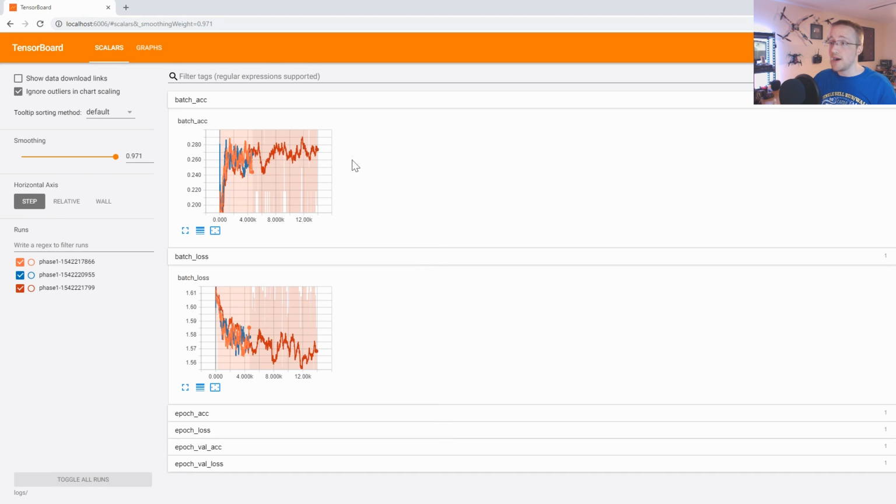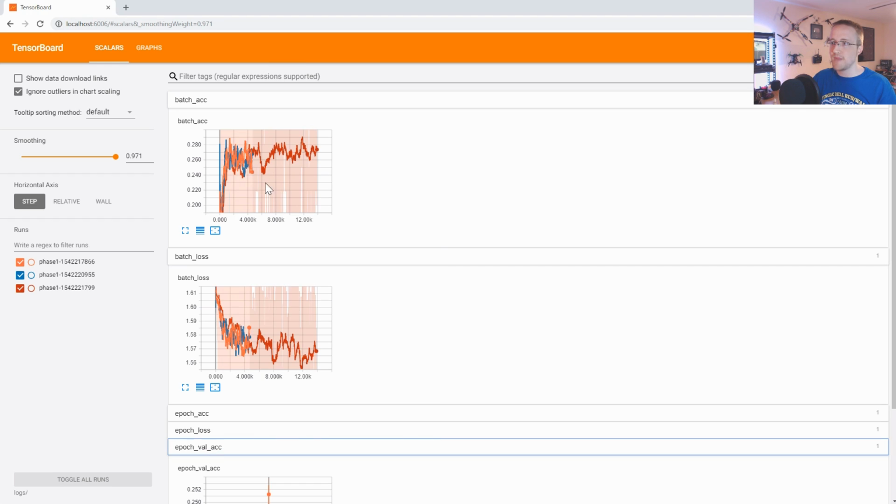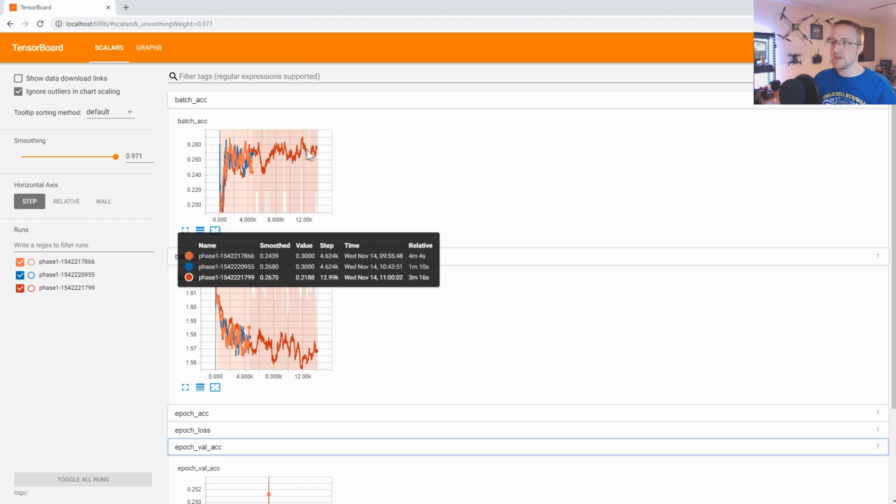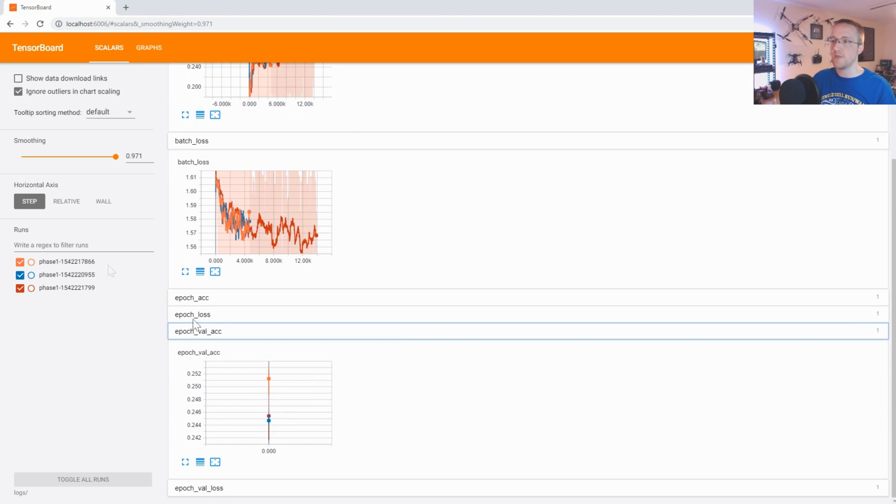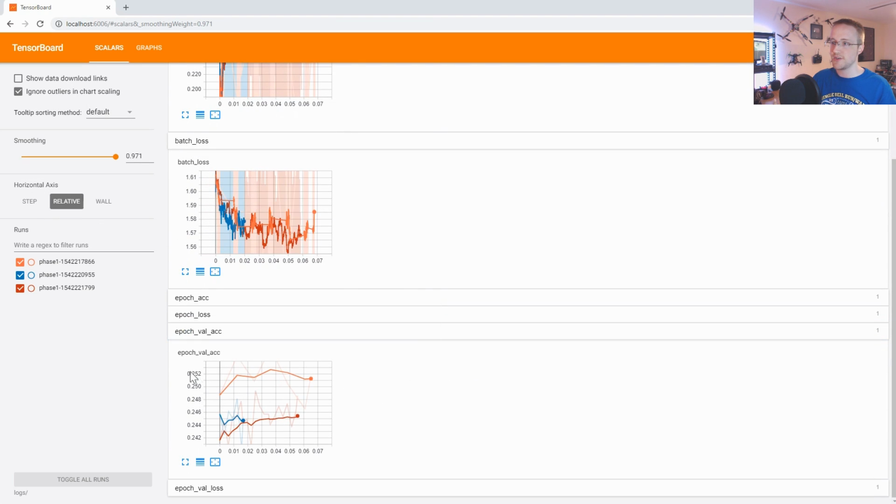But really after 3 epochs, maybe it slightly comes up, or at least it levels out in sample, but then out of sample, not too impressive. I have to switch it to relative to show you the epoch val accuracy, though, again, because of the way that we're doing things.